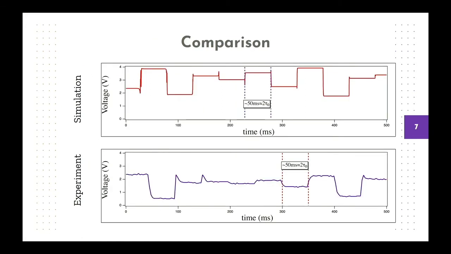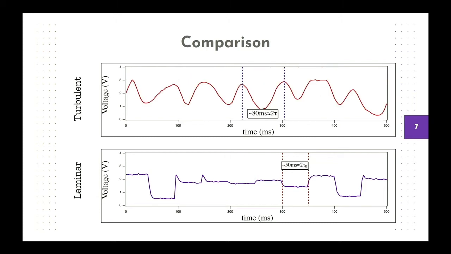Here we show the first experimentally observed instance of laminar chaos. You can see that it compares very well to our simulation, with the period of the laminar phases being 2 times the mean time delay. And here we compare it with a case of turbulent chaos, which you can see is very chaotic, its shapes are everywhere, whereas laminar chaos is very structured along the x-axis and chaotic along the y-axis.